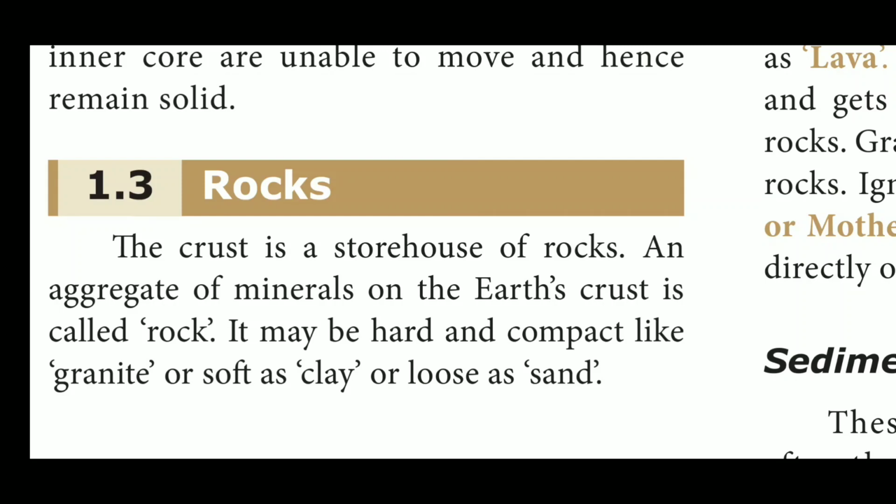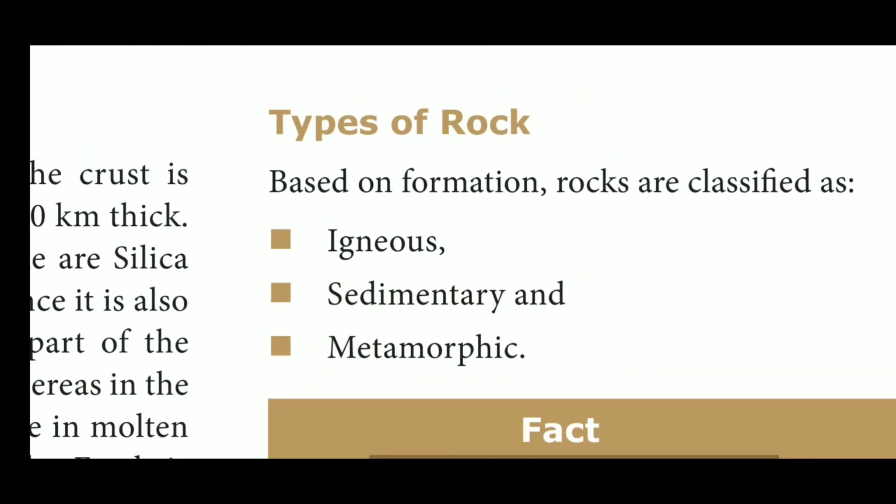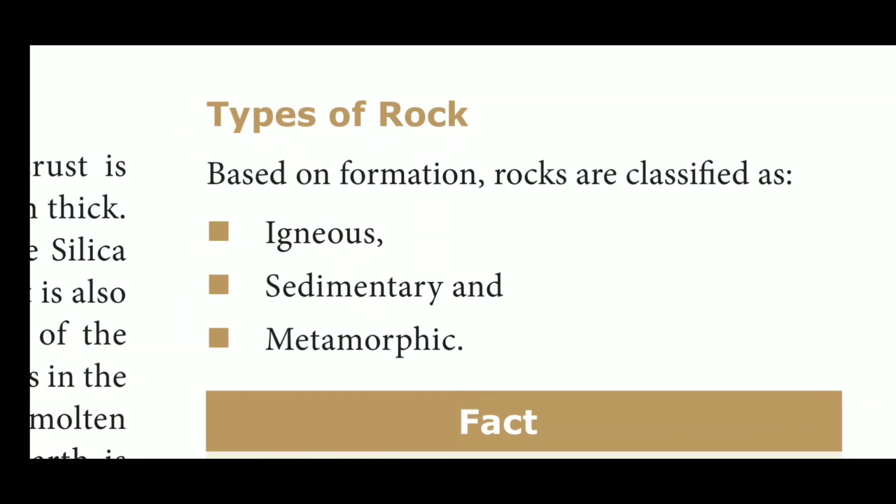Another topic is rocks. The crust is the storehouse of rocks. Already we know that the crust has a number of physical features like mountains, water bodies, continents. These are called crust materials. Here, an aggregate of minerals on the earth's crust is called rock. It may be hard and compact like granite, or soft as clay, or loose as sand. So these are the things only available on the crust.